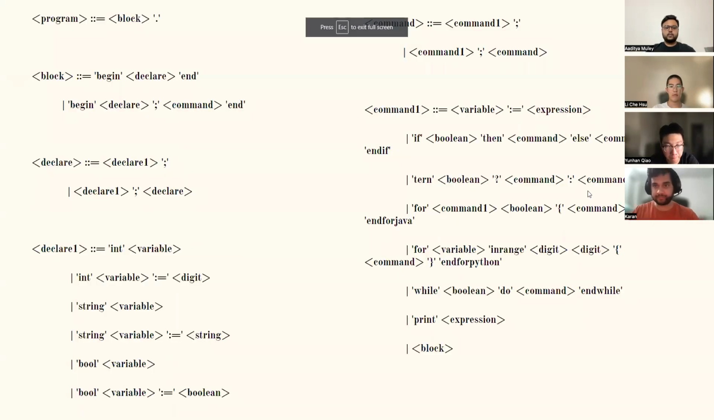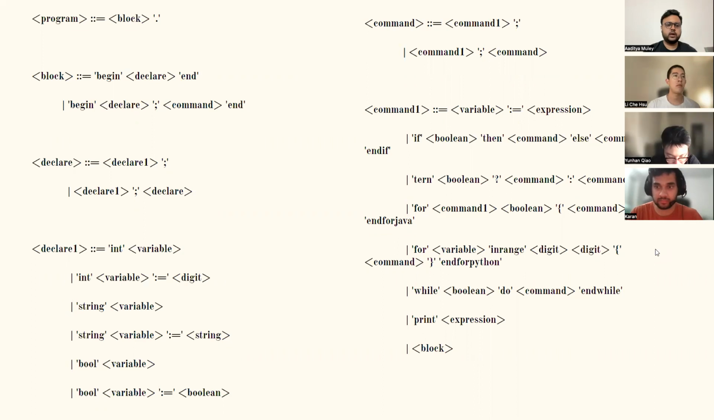All right, so moving on to the grammar, we have updated our grammar quite a bit from the milestone one submission that we had made. And the grammar is pretty simple, to be honest. The program starts with a begin and ends with an end keyword, and we can make any number of declarations in between. It's basically variable declarations of different data types like int, string, or boolean.